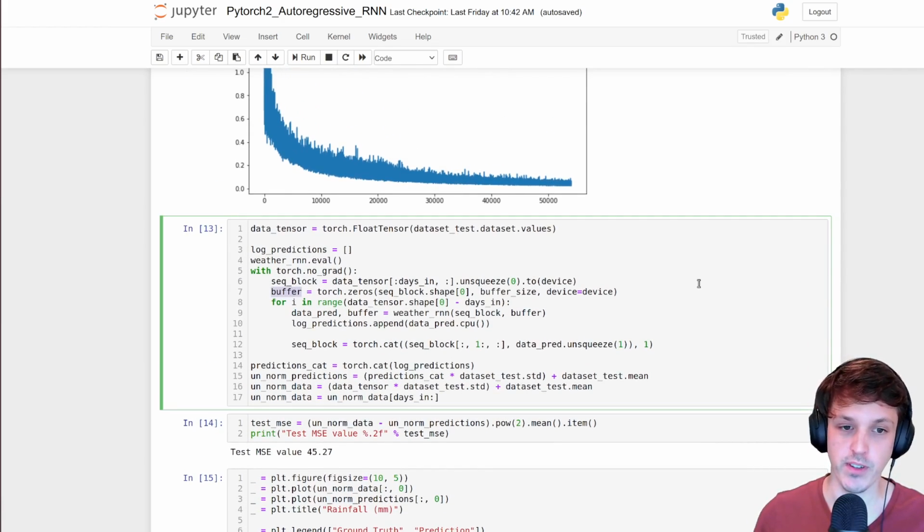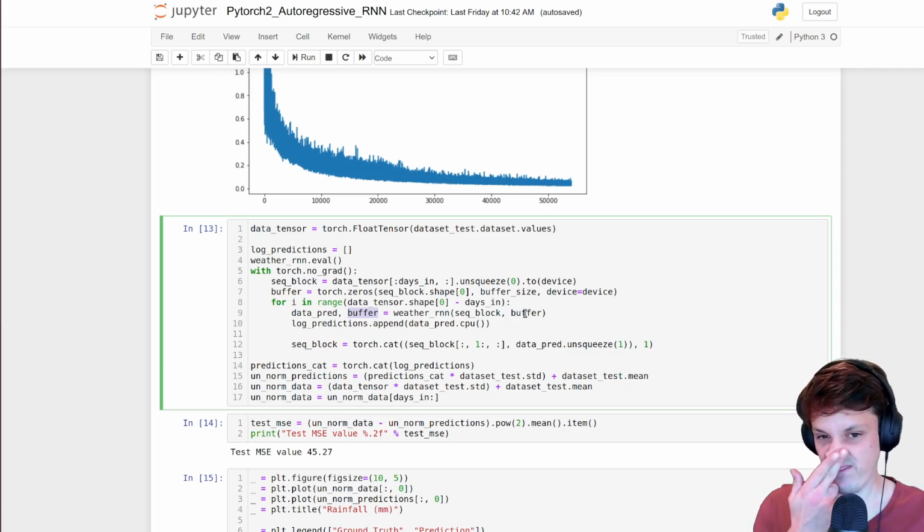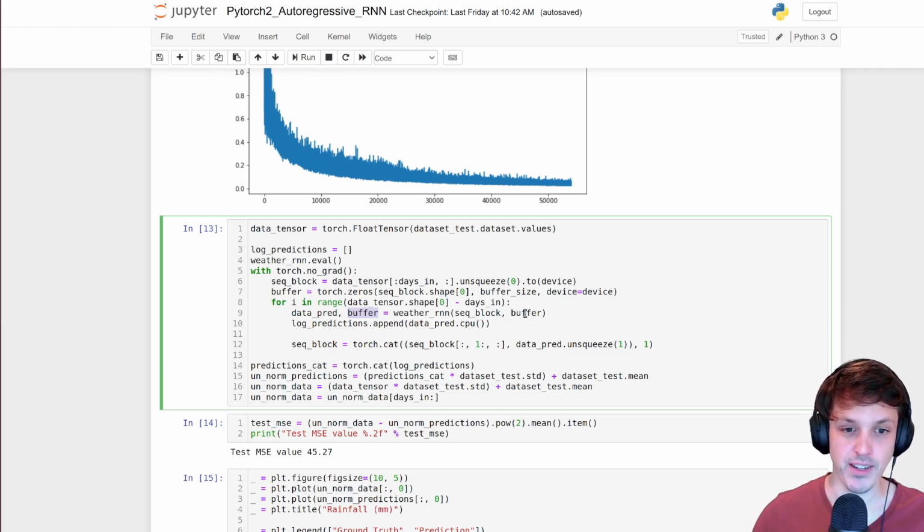We're going to initialize a buffer with zeros and input our days, and then roll out, putting the predictions back in as an input and predicting subsequent days from that. But again, we have that buffer as an input as well, which provides our network with a summary of all the previous days.